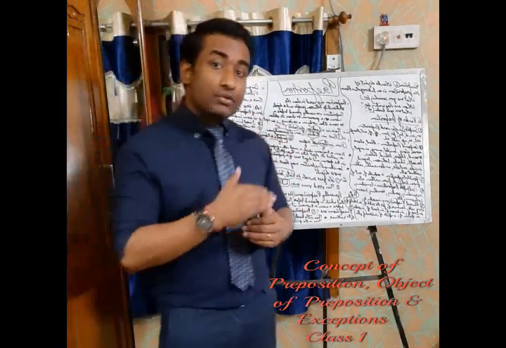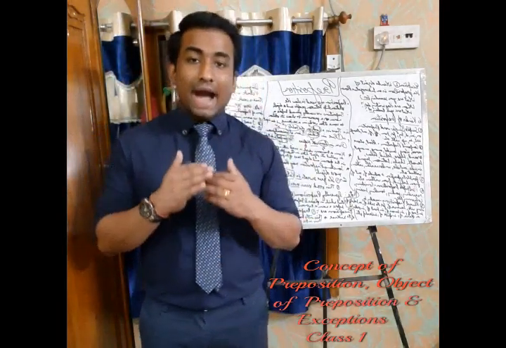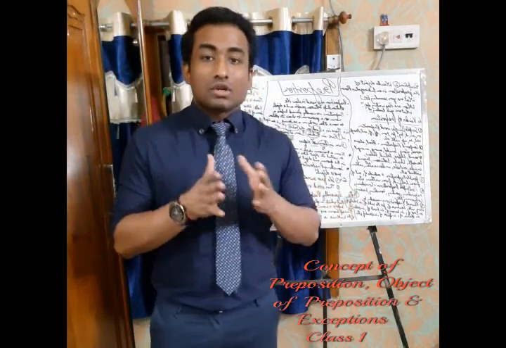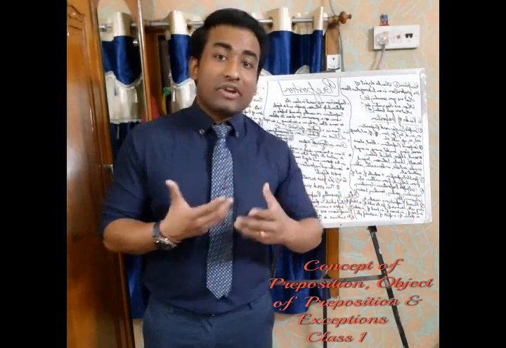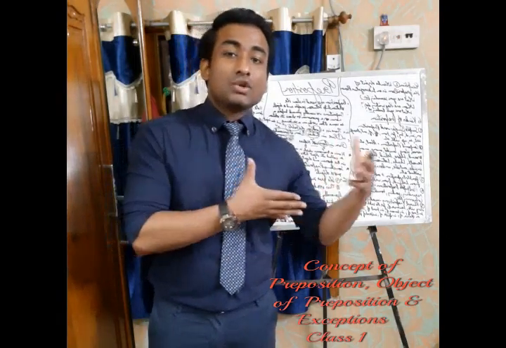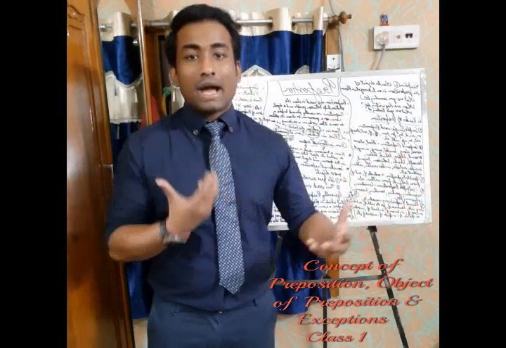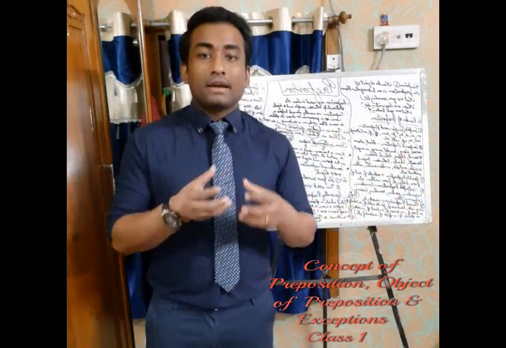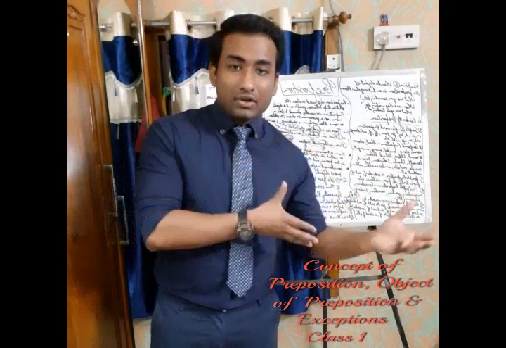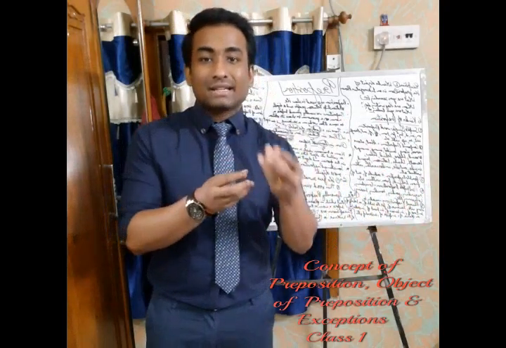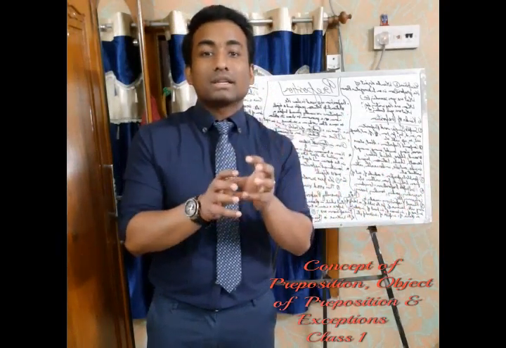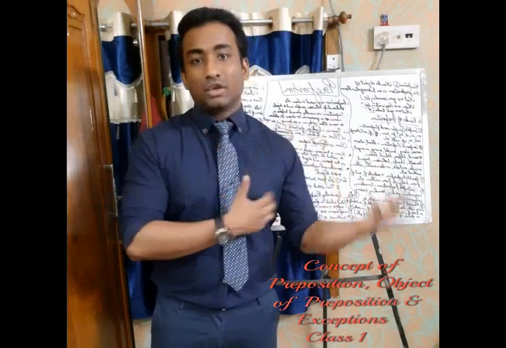Let us see some more examples. I am at university right now. Again I'm showing a relationship. Where am I? I am at university. University is a noun and I is a pronoun. This 'at' is the preposition showing a relationship between me and the university.